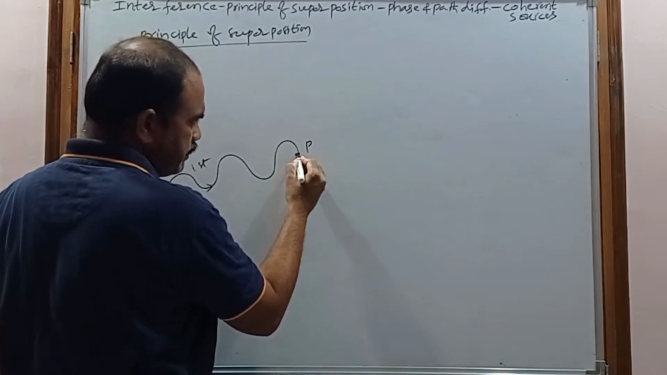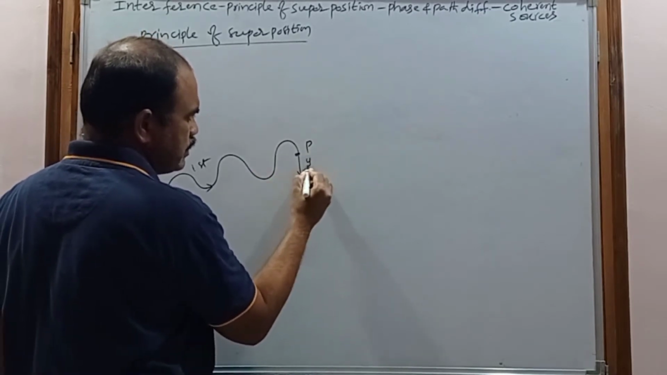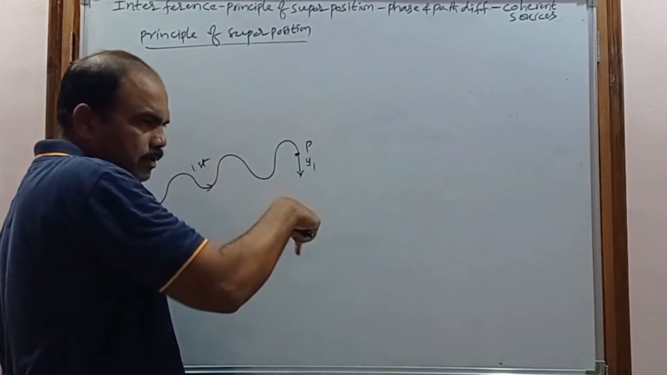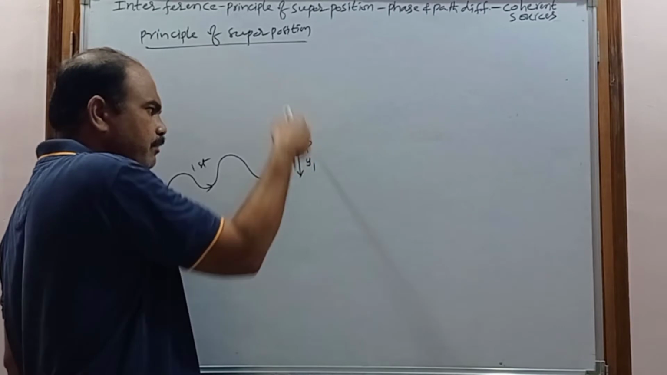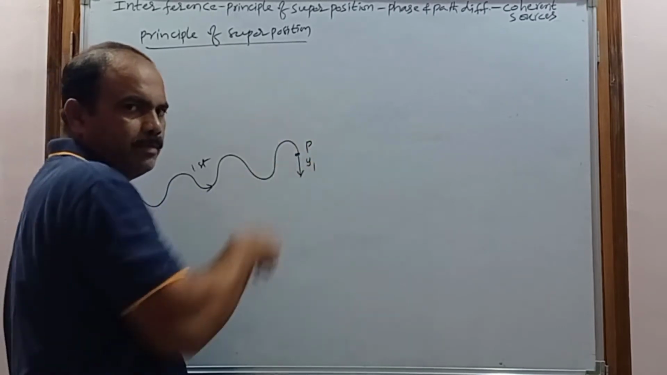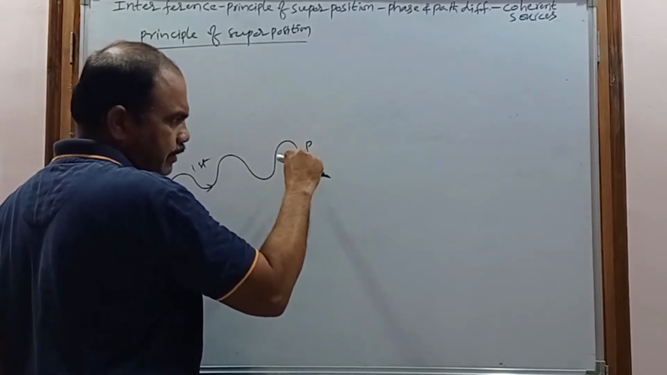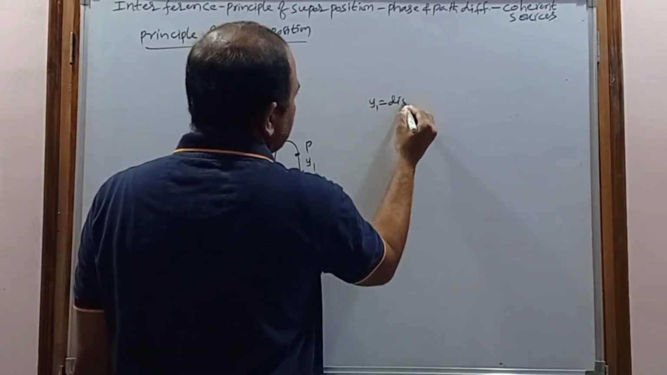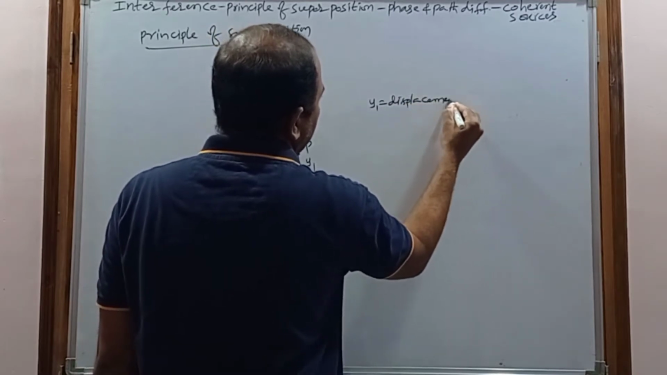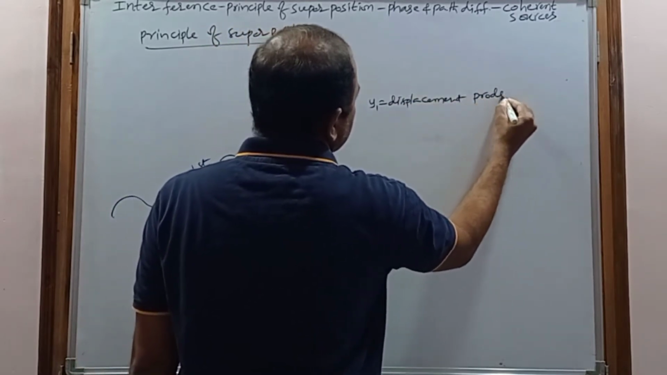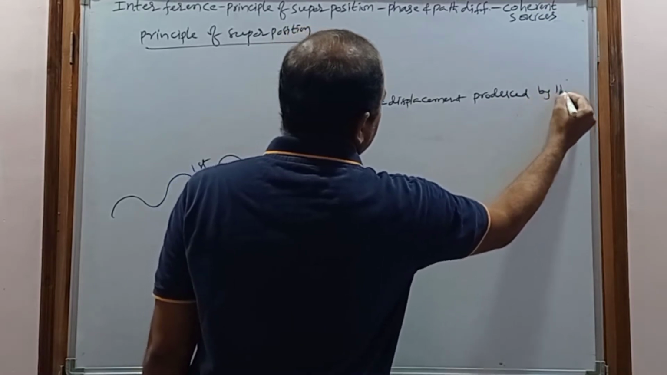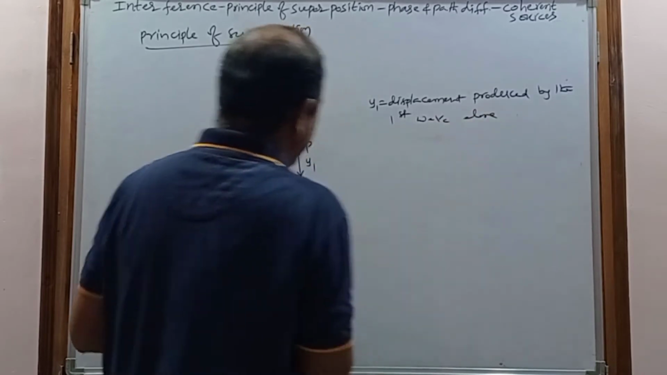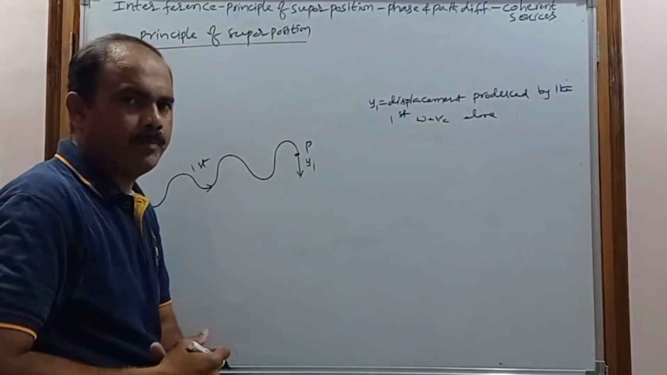The displacement produced by this first wave will be considered y1, in the downward direction. First it moves downward, then goes to the mean position, then goes upward, and this process continues. The displacement created by this wave is y1, and y1 is the displacement produced by the first wave alone, when it reaches this particle alone.